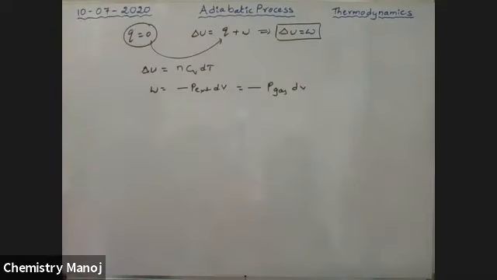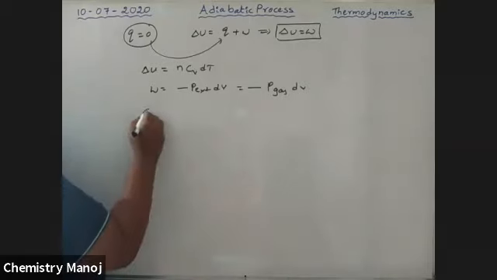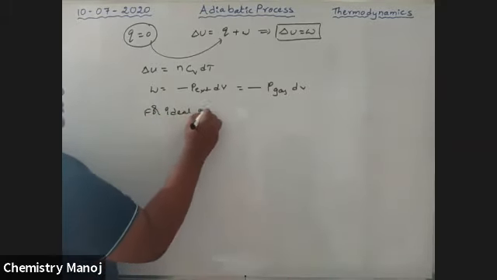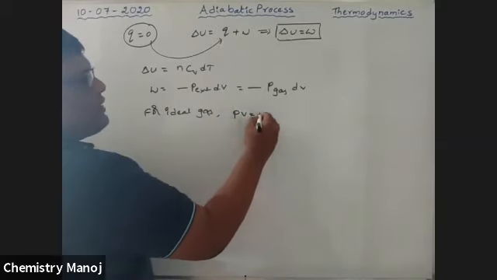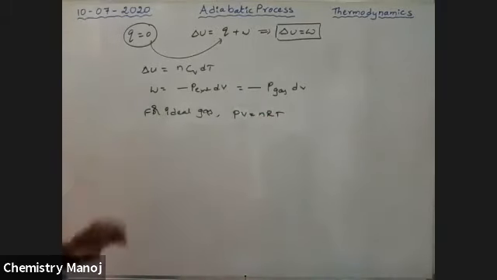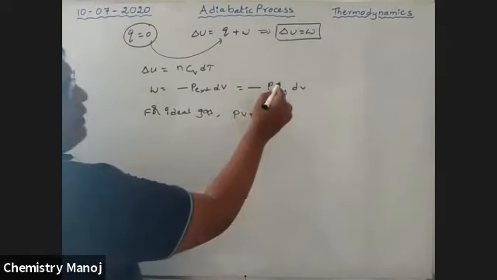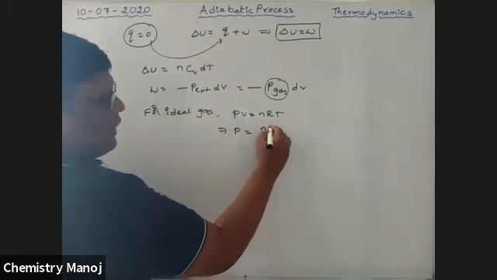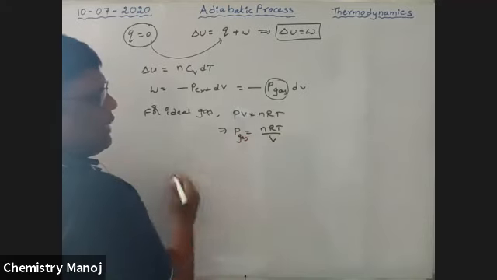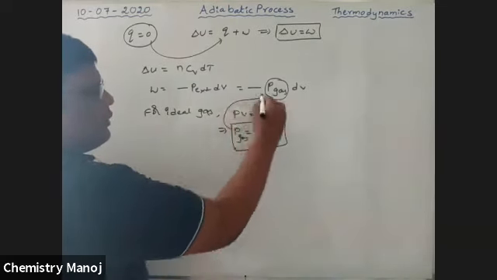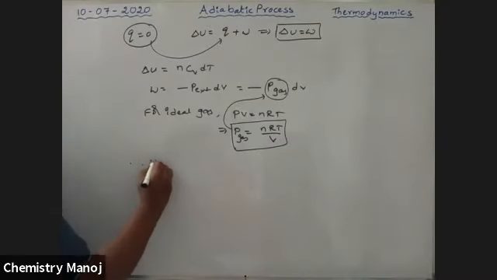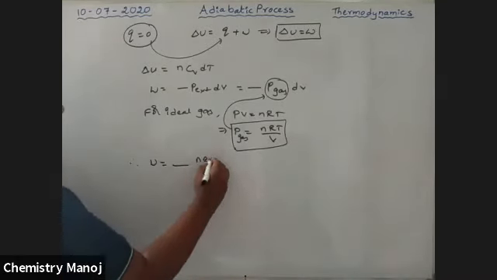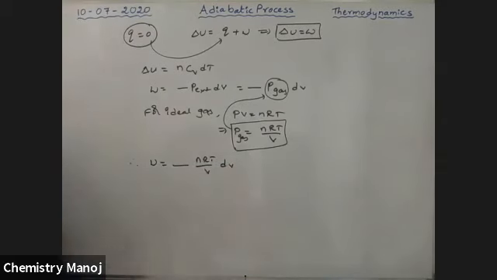Now I am applying the concept to the ideal gas equation. For an ideal gas, we know PV is equal to nRT. Therefore, now I convert the pressure of the gas in terms of volume. That implies P is equal to nRT by V, which is nothing but the pressure of the gas. Substitute this value here. Therefore, W is equal to minus nRT by V into dV. This is W, my dear boys.